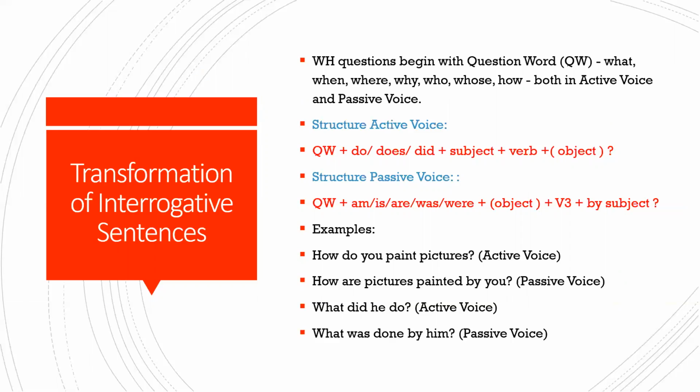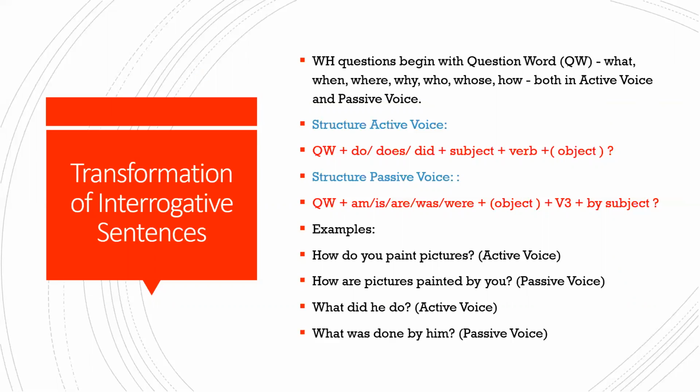So remember, if it is what in the active voice, the same what will be repeated in the passive voice. But when you have do, does, did, you will not repeat the same in the passive voice. Instead, you will replace do, does, did with am, is, are, was, were, depending upon your subject, the number, all that, and the tense.